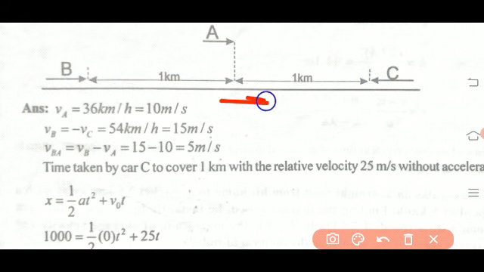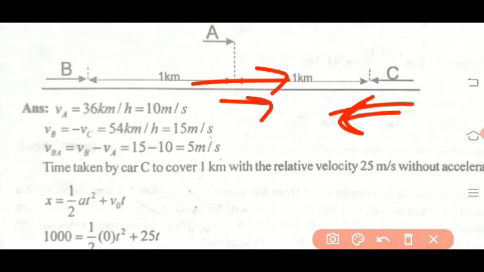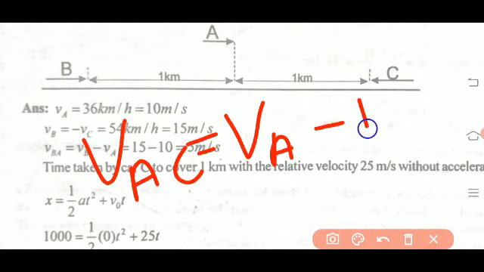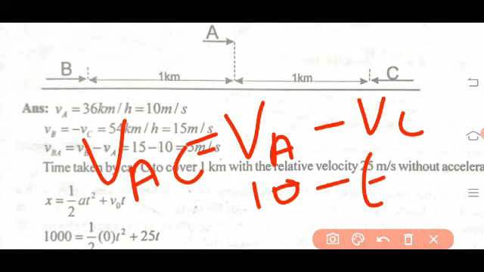But in this case both are approaching. Then what is the velocity of A with respect to C? In the same manner we can find, that is VAC equal to VA minus VC. What is VA? We already got here, VA is 10 meter per second. Then what is VC? That is minus 15. Minus of minus is plus. Therefore, you will get 25 meter per second.